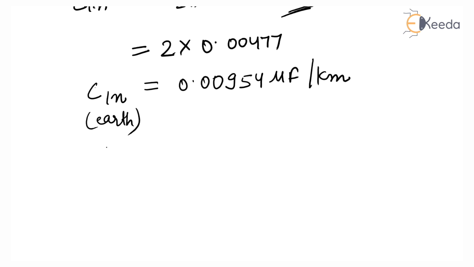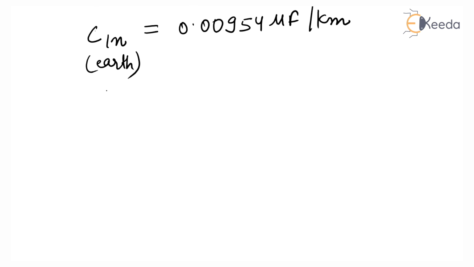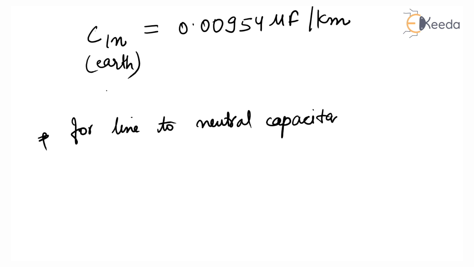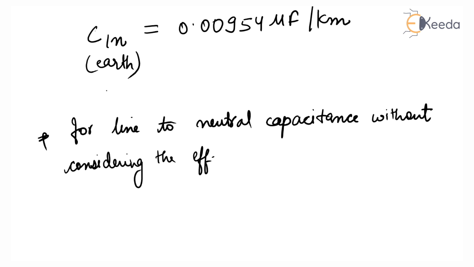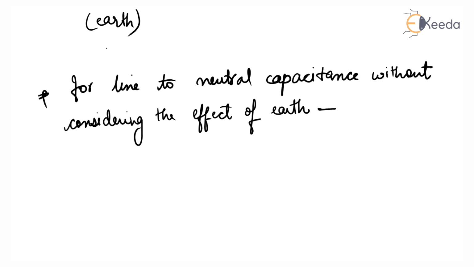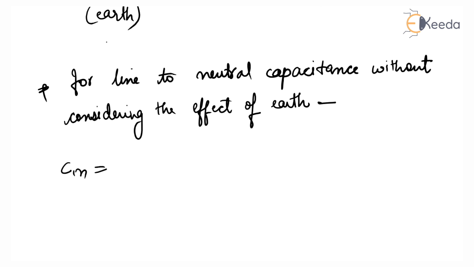Now for line to neutral capacitance without considering the effect of earth. So apply the equation, we know C1n is equal to C2n, which is equal to 2C12.